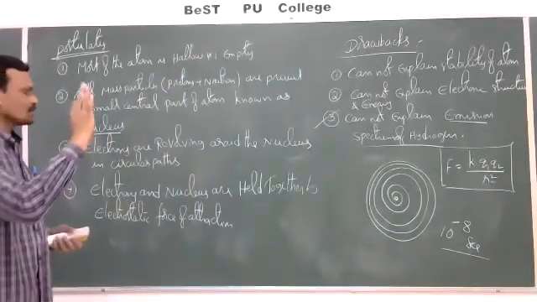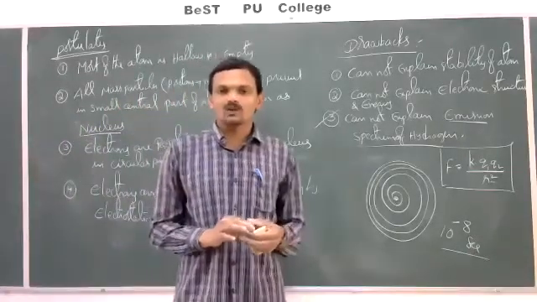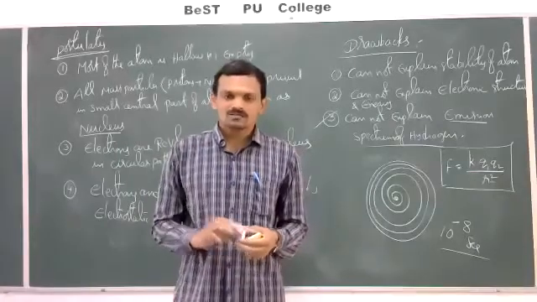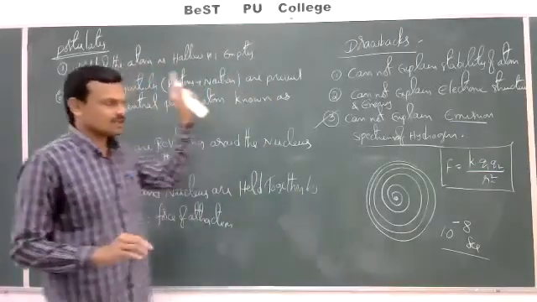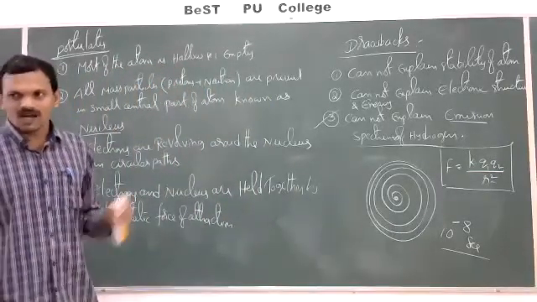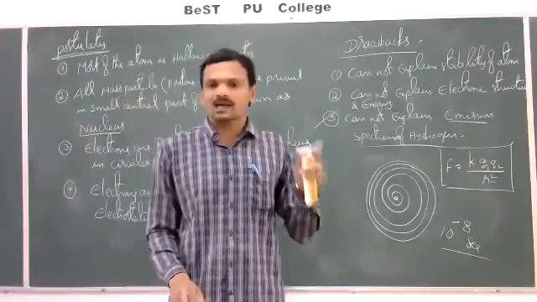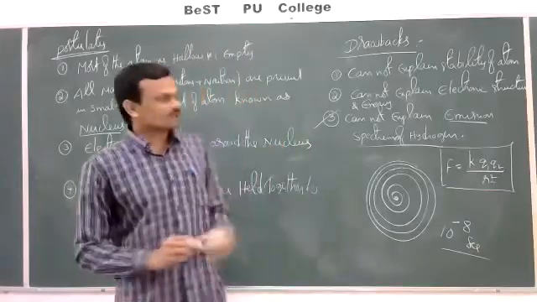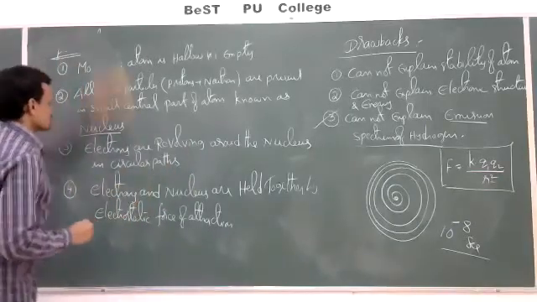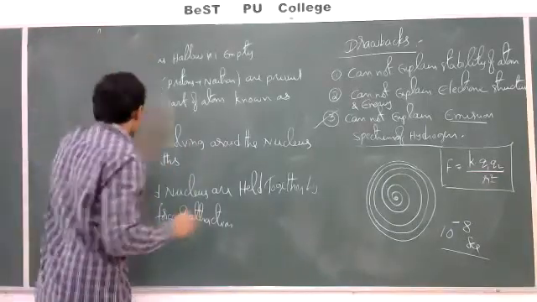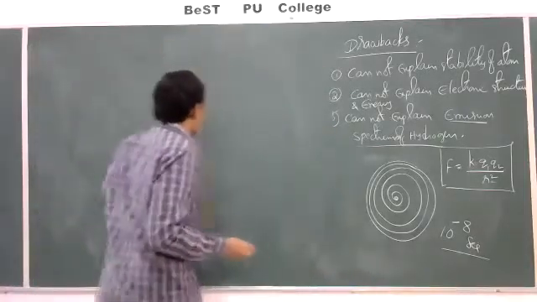So this is about the Rutherford planetary model of the atom, or Rutherford nuclear model of the atom. The nucleus of the atom was first proposed by Rutherford. That's why this is called the nuclear model of the atom. And he proposed electrons are revolving around the nucleus in circular paths, just like planets revolving around the sun. That's why this is also called the planetary model of the atom. Right, so this is regarding the 2 theories. And regarding Bohr's theory, we'll discuss after discussing the nature of electromagnetic radiation and all those.